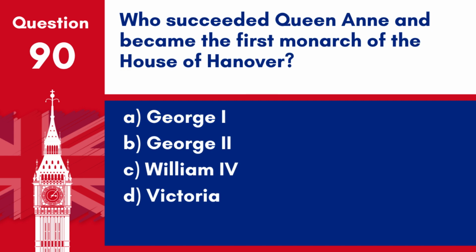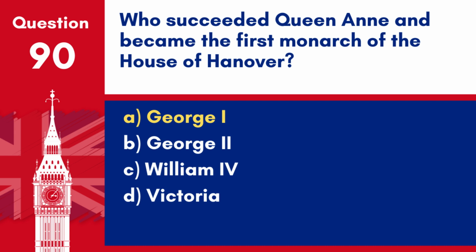Question 90. Who succeeded Queen Anne and became the first monarch of the House of Hanover? A. George I. B. George II. C. William IV. D. Victoria. Answer: A. George I. George I succeeded Queen Anne in 1714, becoming the first monarch of the House of Hanover in Britain.